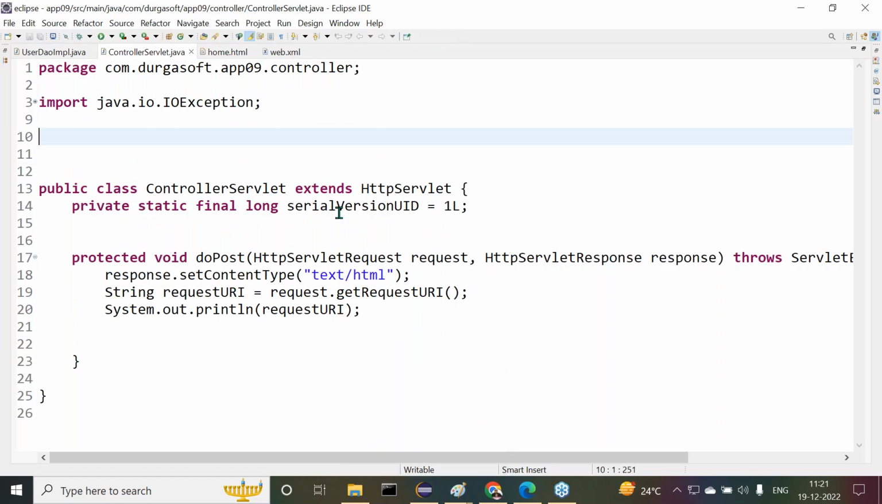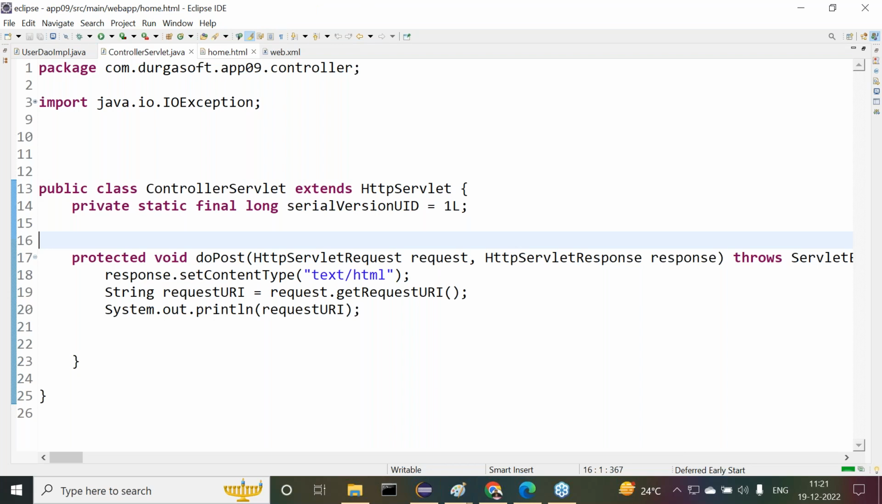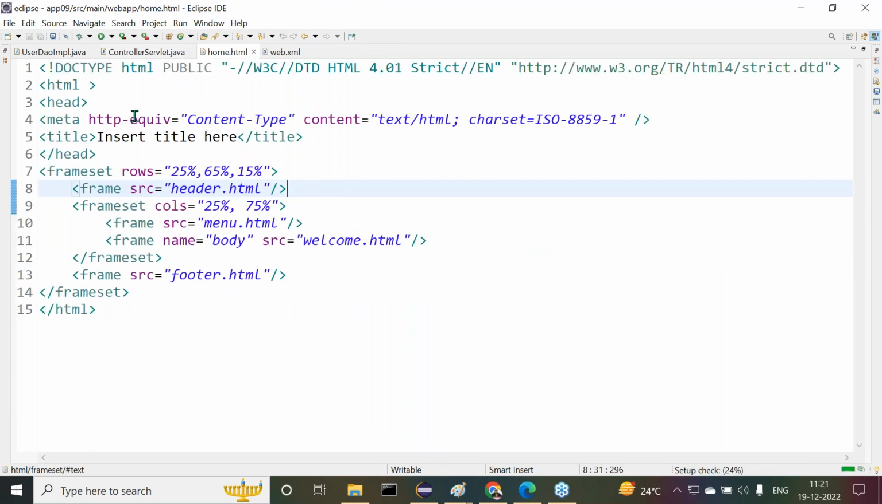Now let me show this. Okay. Right, guys, let me check this example here, whatever application we have done up to now. Let me check up to this part. Let me execute this.